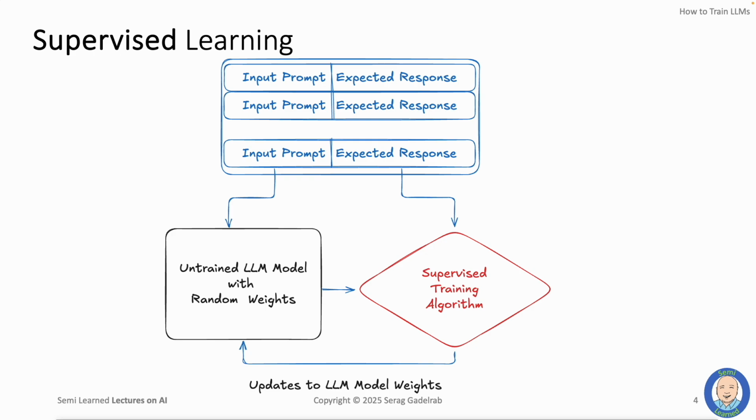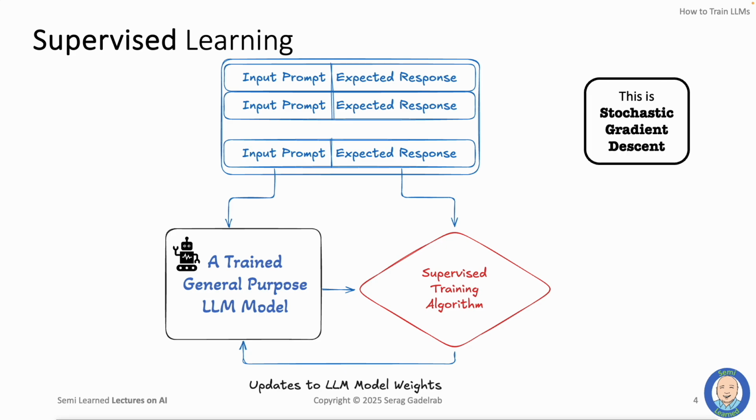Now we run hundreds of thousands of pairs of inputs and expected responses through this flow, repeating the process until the difference between the output of the model and the expected response gets really, really small. At that point, we have a trained model. And for the majority of modern AI models, a relatively straightforward algorithm called stochastic gradient descent is the most widely used type of algorithm for updating the random weights based on the error between the model output and the expected response. By the way, that algorithm is based on calculus that some of us had to learn in school, and so maybe it's not as straightforward as it seems.